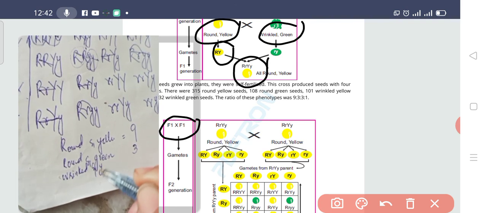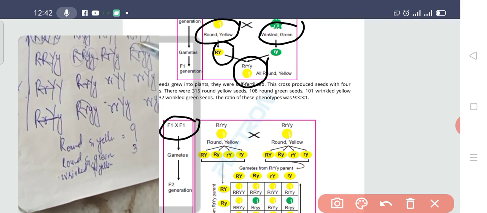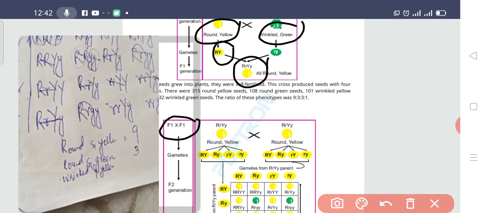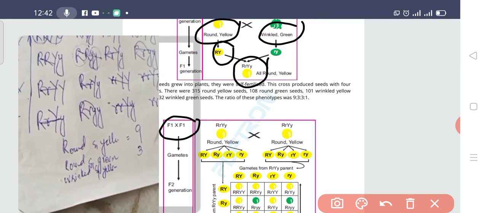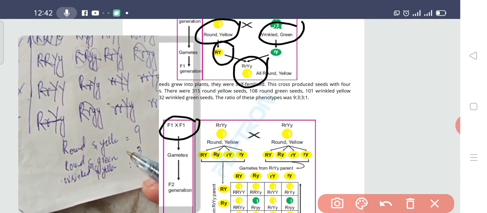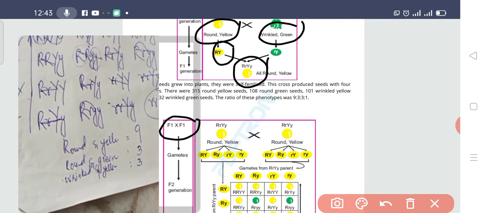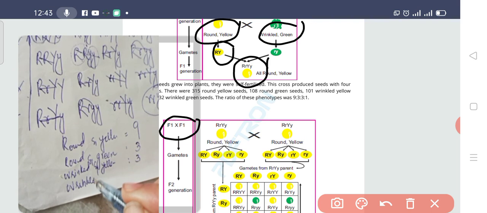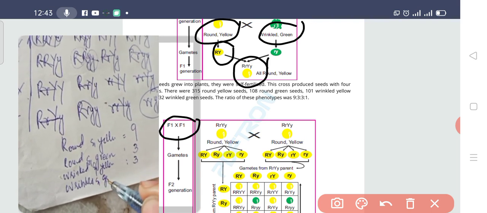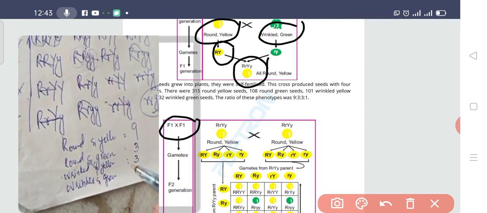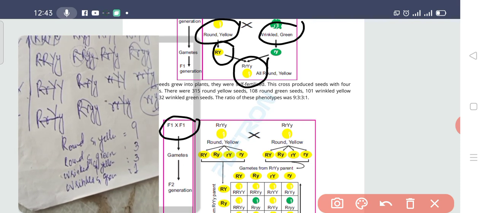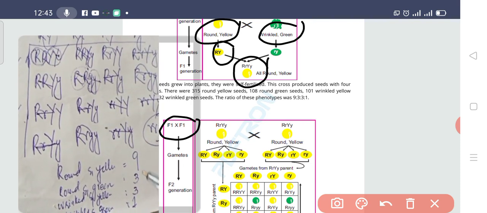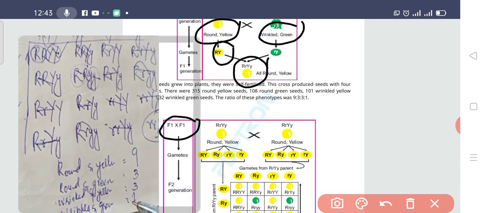Wrinkled and yellow. So let's see that trait. This one is wrinkled and yellow 1, wrinkled and yellow 2, wrinkled and yellow 3. So 3 are the wrinkled and yellow. Now this one is what, beta? This is the wrinkled and green. So this means that 1. So what's the ratio between them? There is a 9 ratio, 3 ratio, 3 ratio, 1.